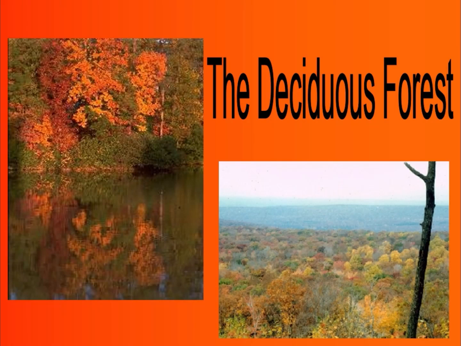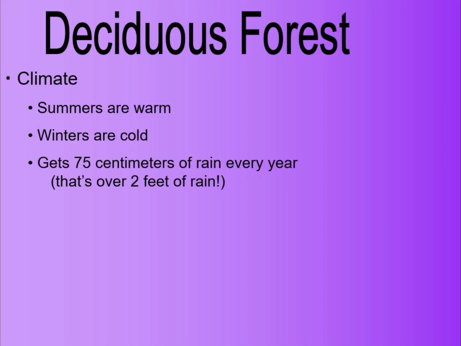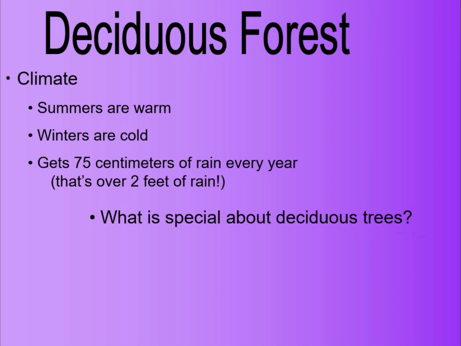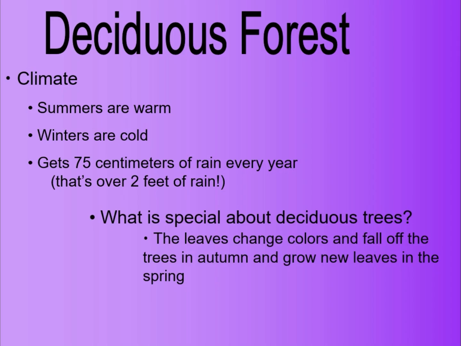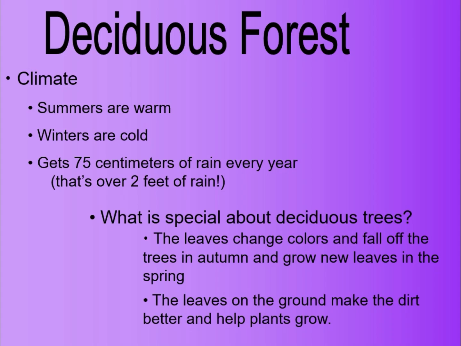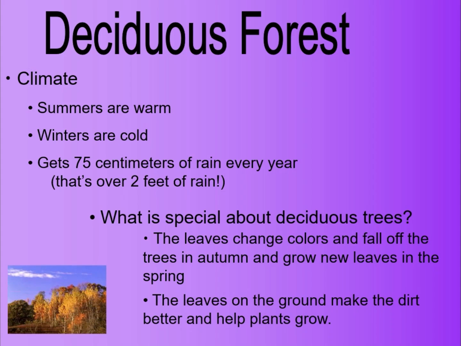The next type of biome that we are going to discuss is deciduous forest. About the deciduous forest, we can say that it has warm summers and cold winters, and it gets 75 centimeters of rain every year. And the special thing about the trees in deciduous forest is that the leaves change color and fall off the trees in autumn and grow new leaves in the spring. And the leaves on the ground make the soil better and help plants grow.